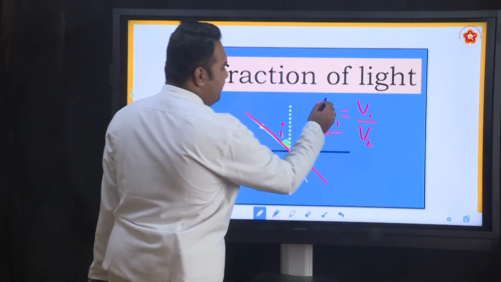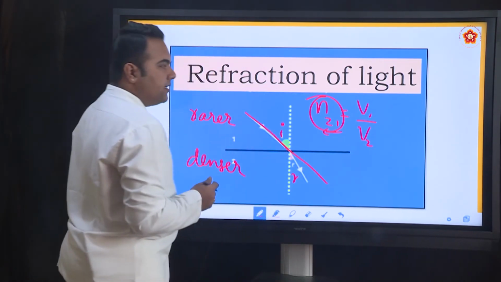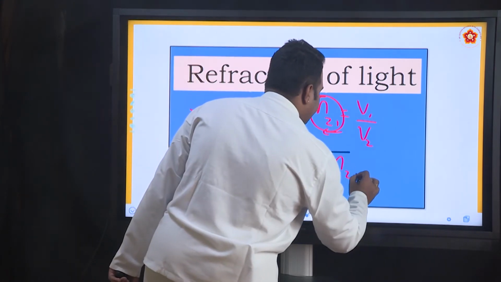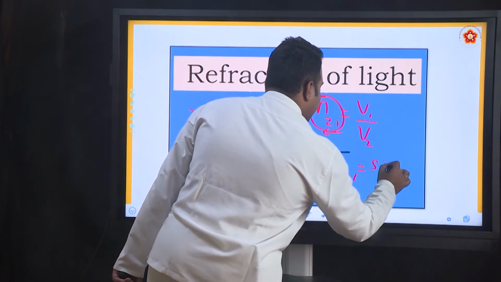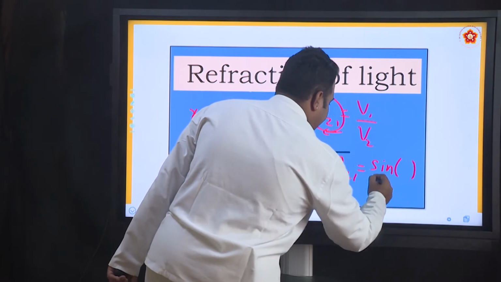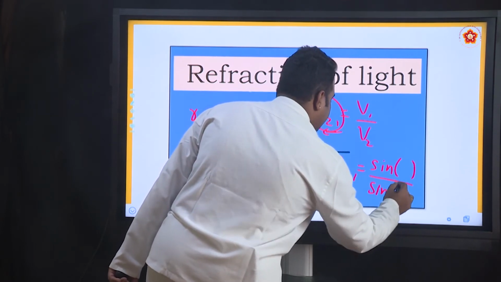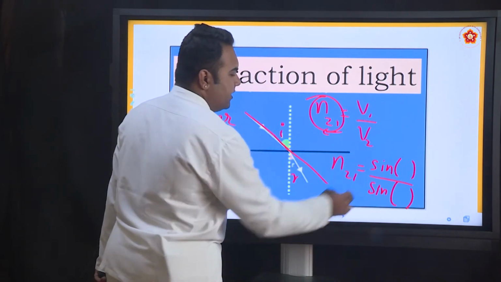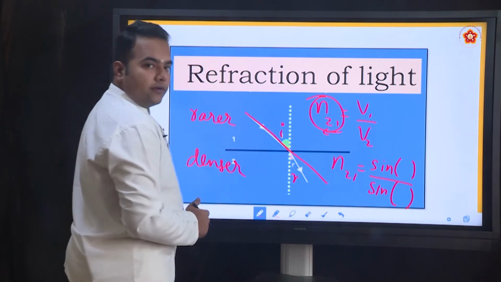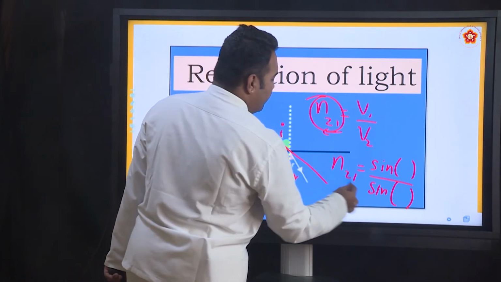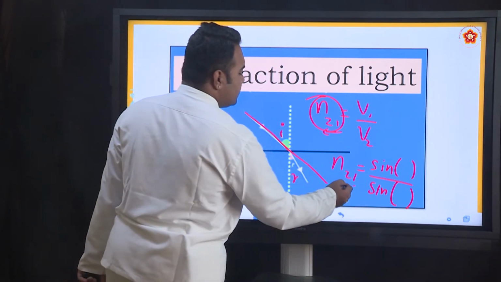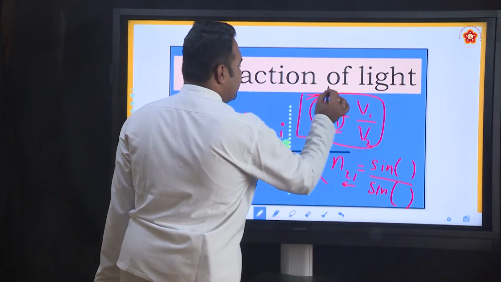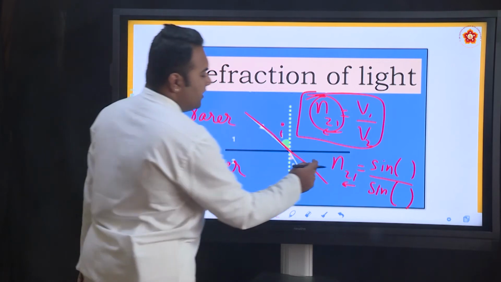I can use the same expression to relate the refractive index to the angles, that is N21 equals sine of an angle by sine of another angle. Now which angle to put, whether I or R here and I or R here? Look at this, N21, light ray travels from first to second medium. The same way we remember the expression here, let's remember it here also.